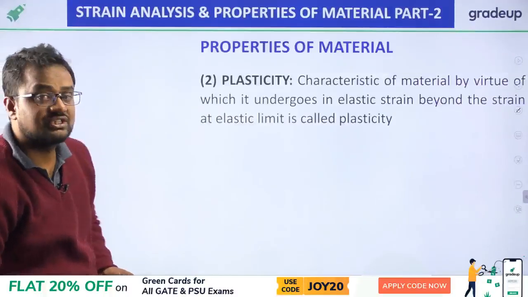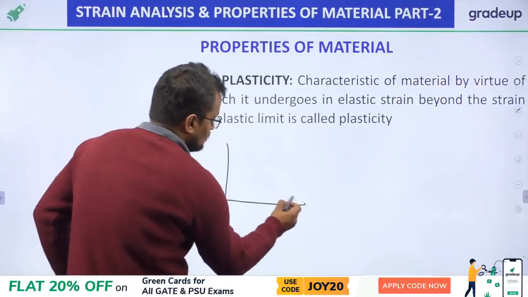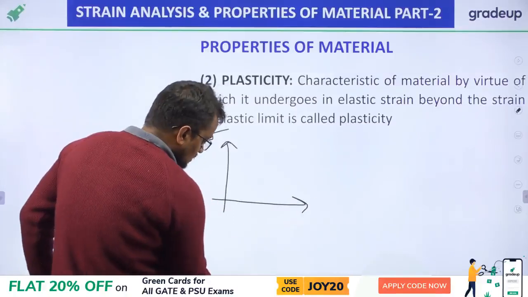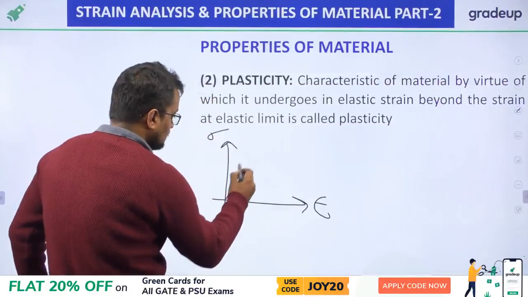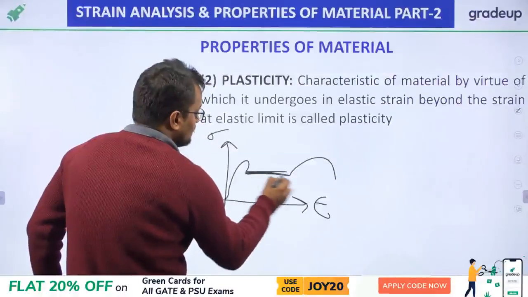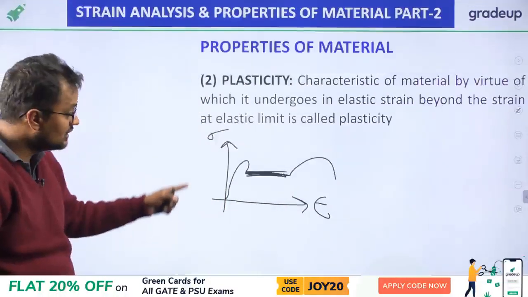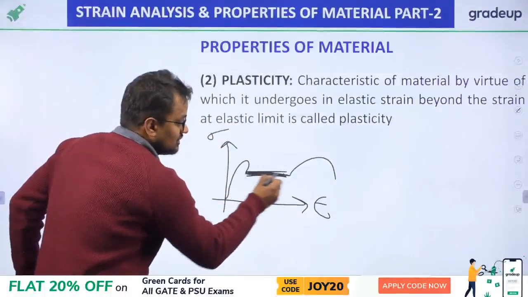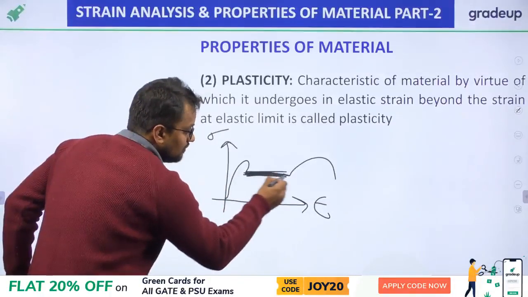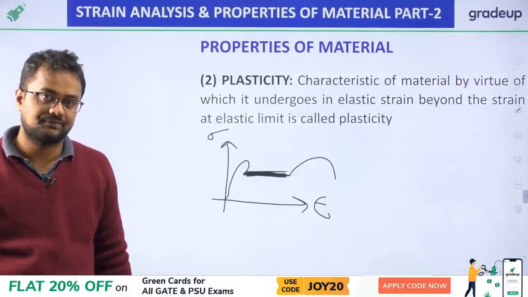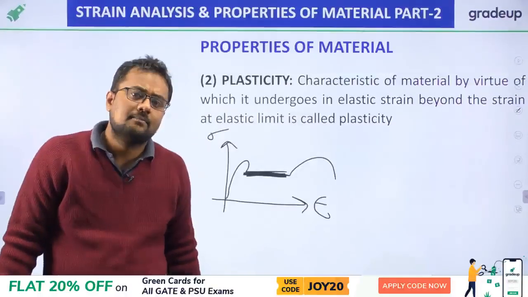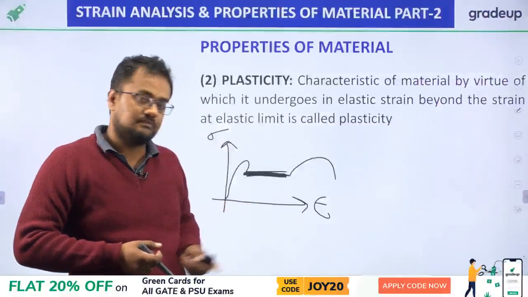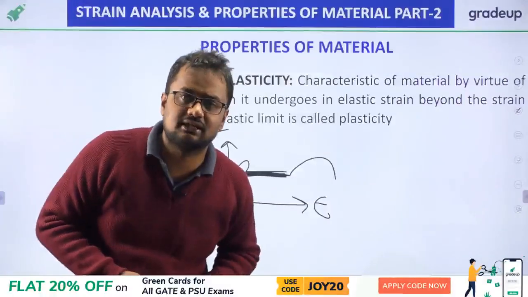Next property, plasticity. Now what is plasticity? The mild steel graph I have shown you earlier in my previous session was like this. This region is the plastic region. What is the plastic region? Increase in strain without increase in stress. In this region, stress is not increasing, but the material keeps deforming in strain. Plastic means the material is so weak that it is further deforming without increase in stress. That region is the plastic region, and that property is plasticity.